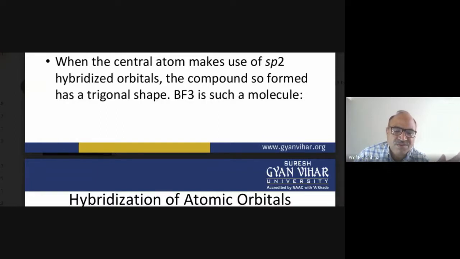In the case of boron trifluoride, we have to go to the electronic configuration. The electronic configuration of boron is 1s2, 2s2, 2p1, since it has five electrons.